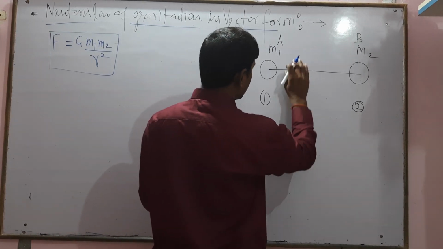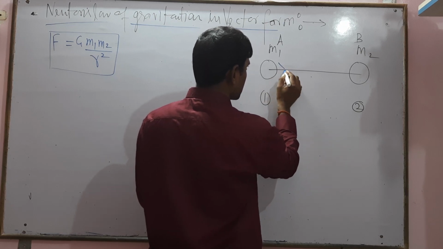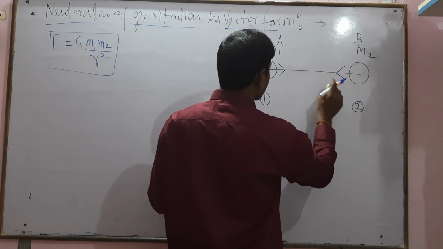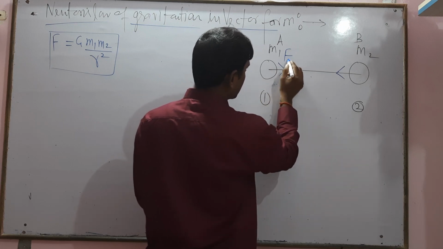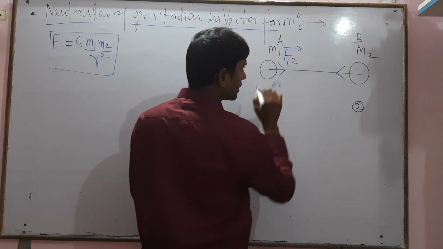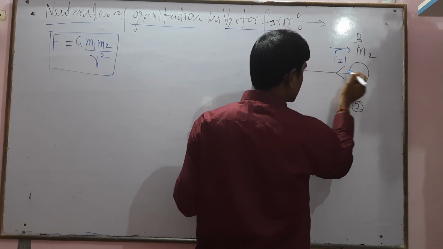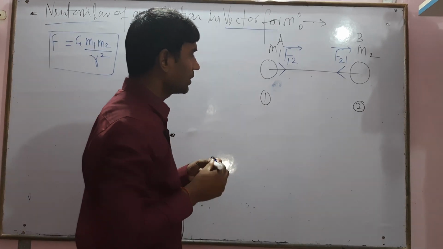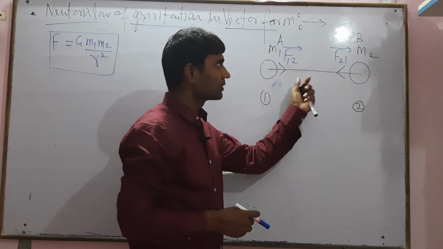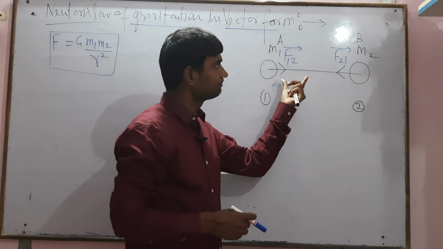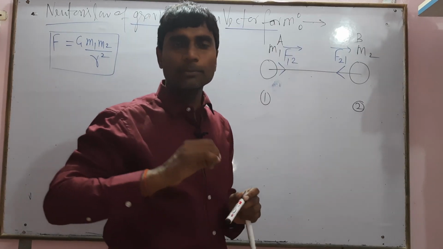The gravitational force will be in attractive nature. This means the force on 1 due to 2 is in this direction, and the force on 2 due to 1 is in this direction. Direction is important because for vector form we need two things.